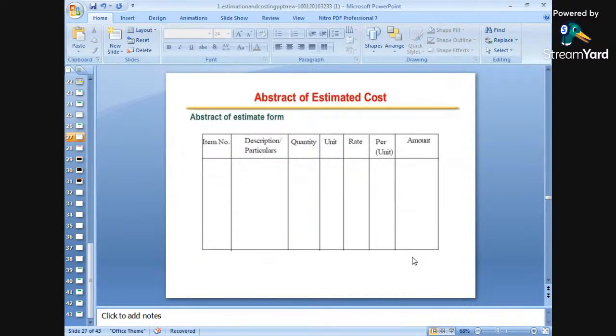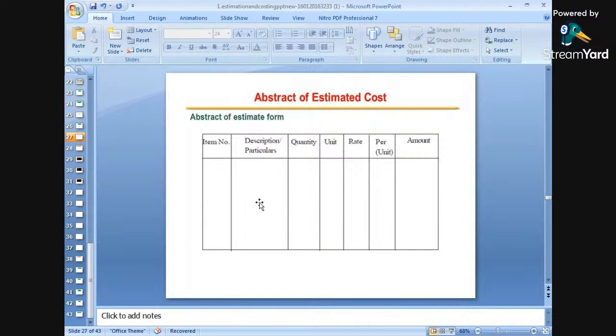This is nothing but the format or proforma for the abstract sheet, abstract of the estimated cost. Okay? What things are covered in it? In the abstract of estimated cost, number one is the item numbers, 1 2 3 4 5 6. Number two column is the description or particulars, which is earthwork in excavation or PCC or DPC. So these are the descriptions or particulars.